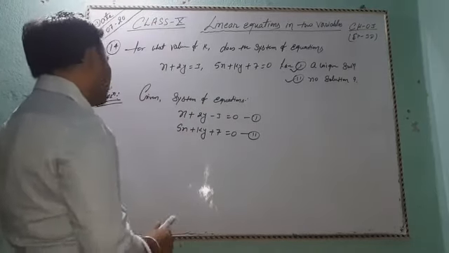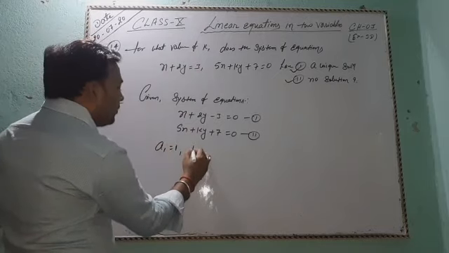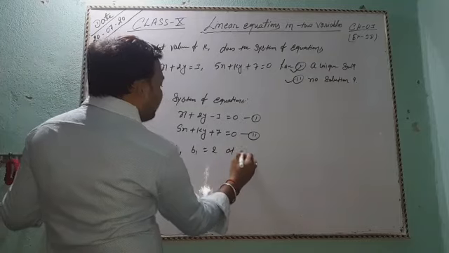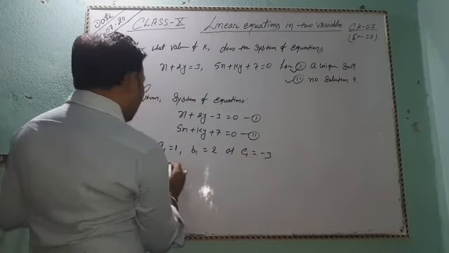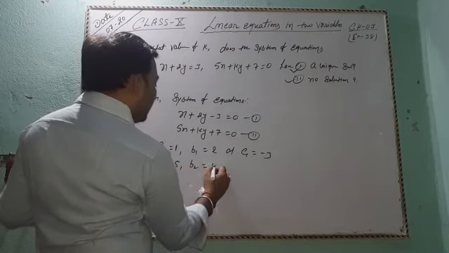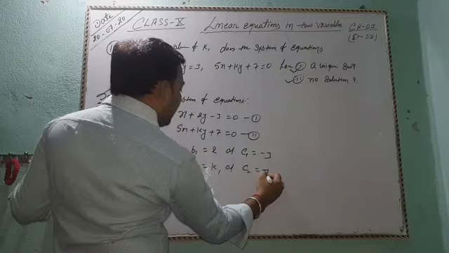Here a1 equals 1, b1 equals 2 and c1 equals minus 3, and a2 equals 5, b2 equals k and c2 equals 7.